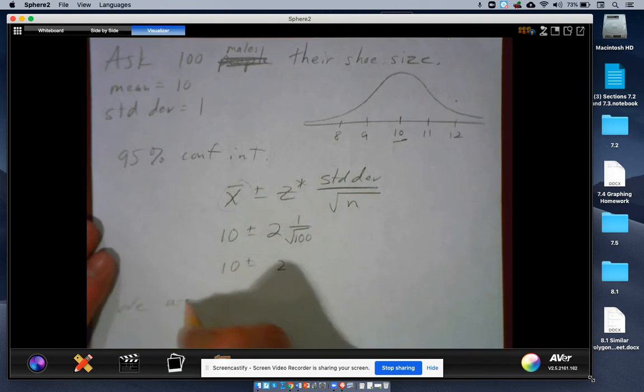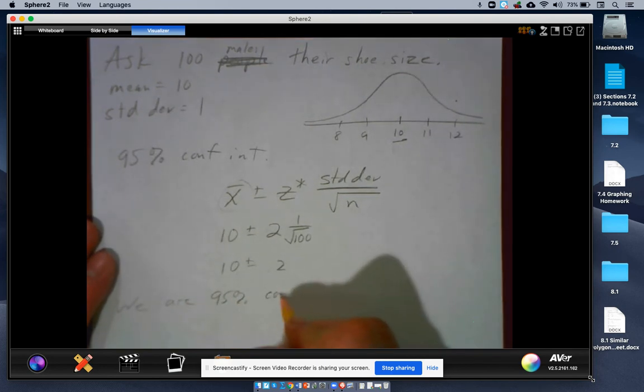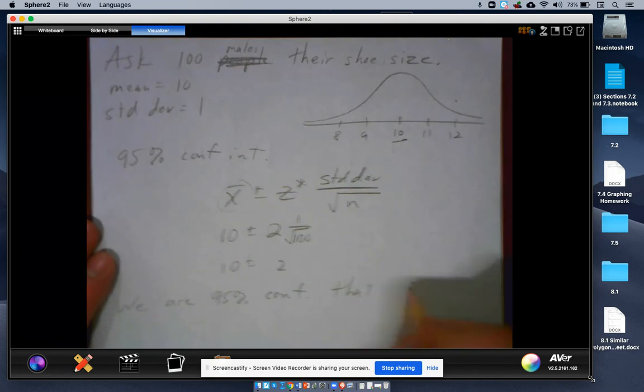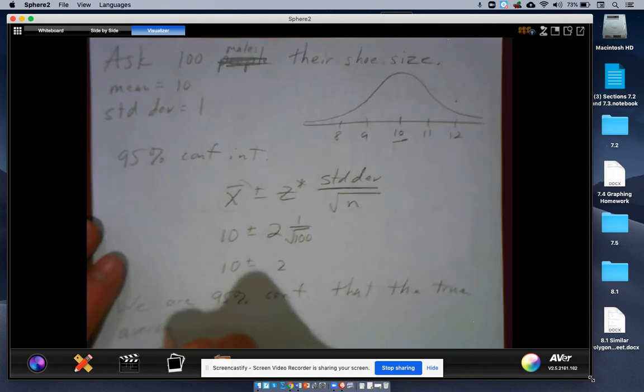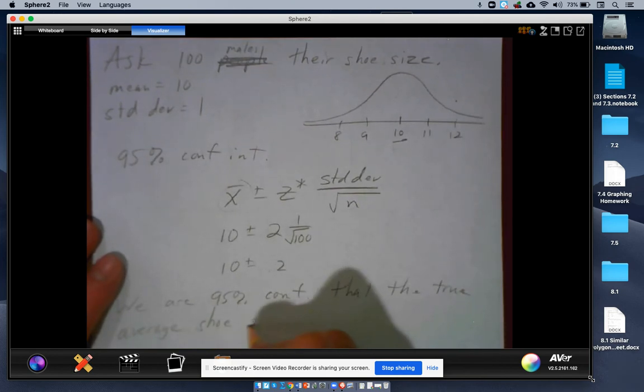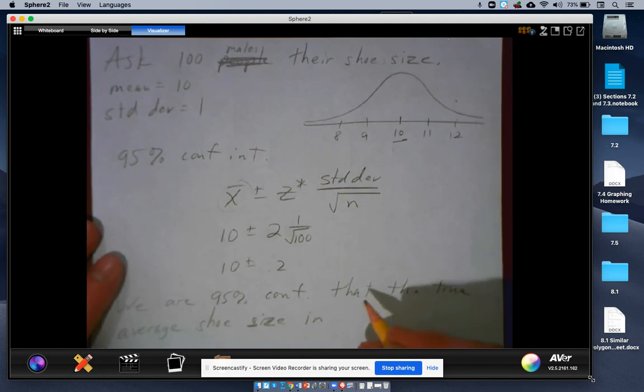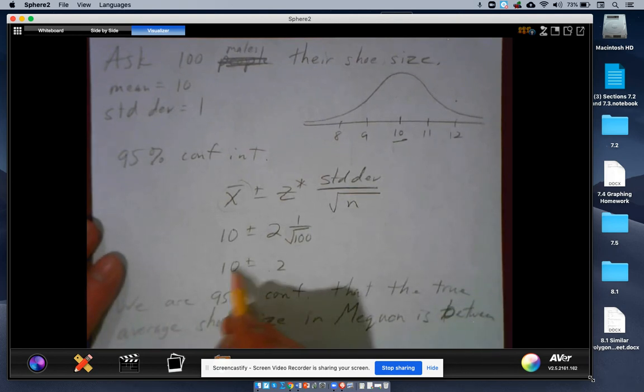We are 95% confident that the true average shoe size in, let's say Mequon, say you took all your people from Mequon, is between 10 minus 0.2 and 10 plus 0.2, so between 9.8 and 10.2.